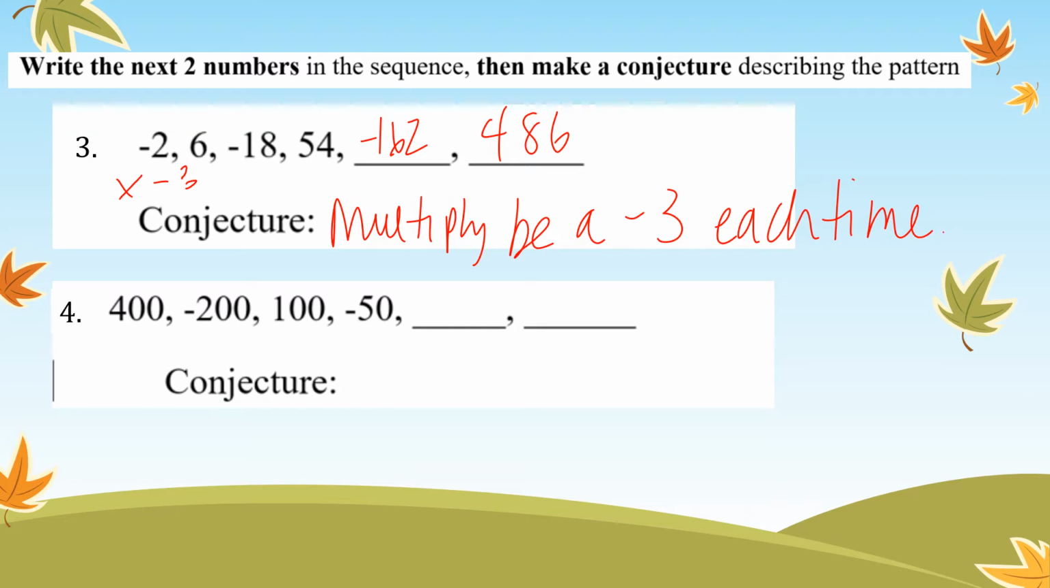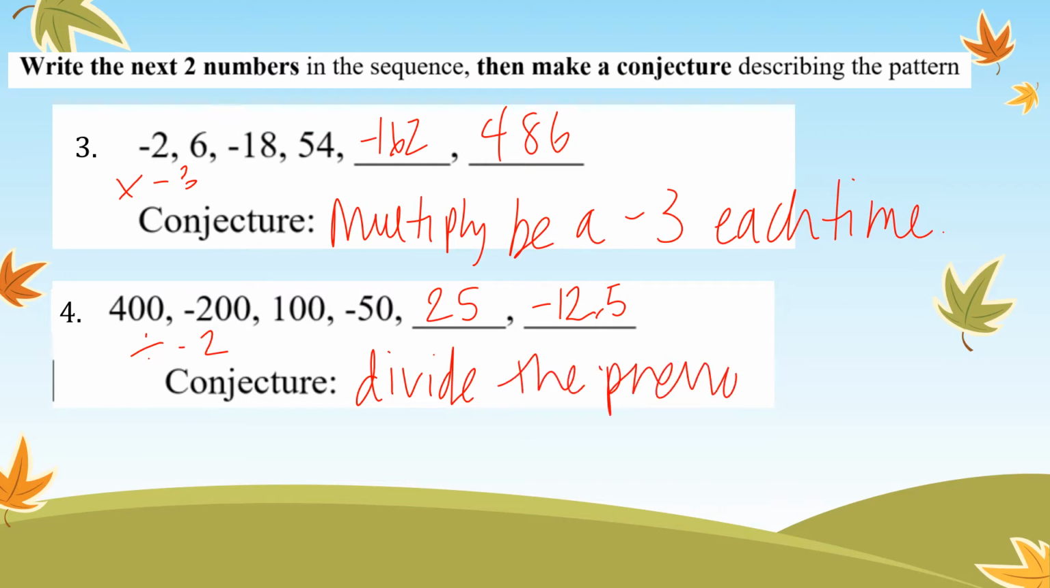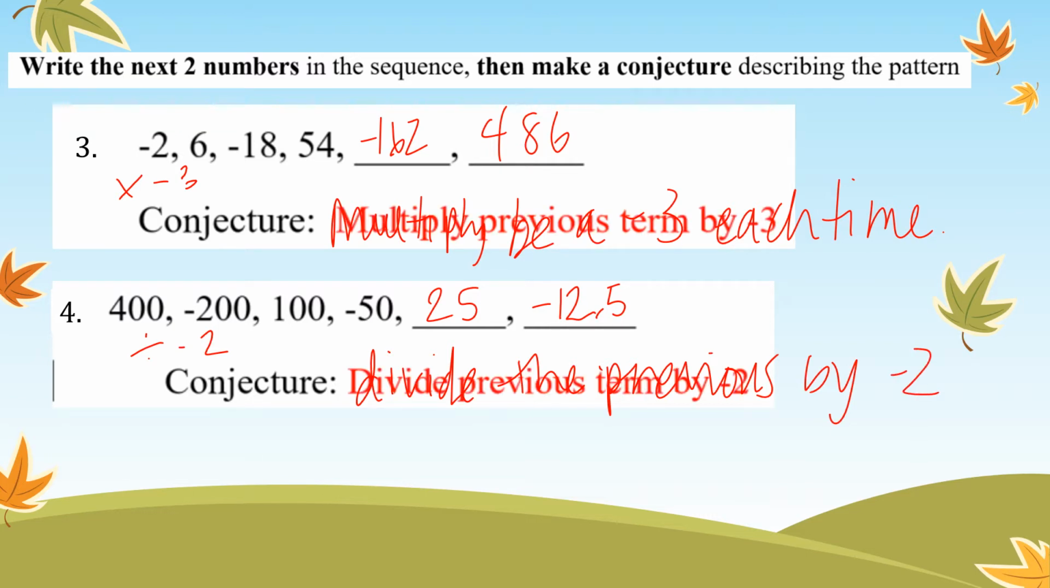For the next one, it looks like we are dividing by negative 2. So 400 divided by negative 2, negative 50 divided by negative 2 would be a positive 25, and 25 divided by negative 2 would be negative 12.5. So divide the previous term by negative 2. Oh, I guess it's there already. Cool.